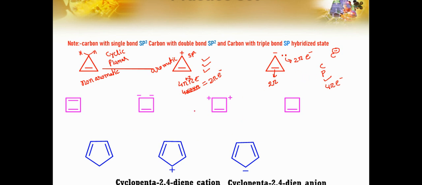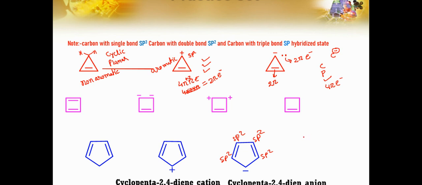Now you can try by applying those rules to these structures. Let us talk about this one. This is the compound cyclopenta-2,4-diene anion. As we can see here, sp2, sp2, sp2, sp2. This carbon is not sp2, but you can imagine it is.